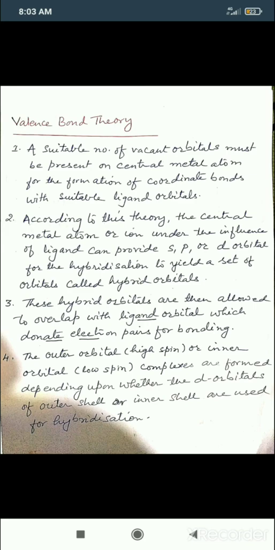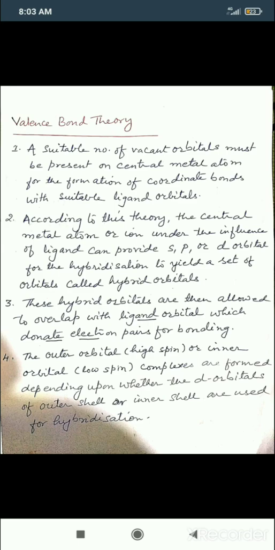It means if the ligand attacks the central metal atom, then the central metal atom will provide s, p or d orbitals for the hybridization. If the ligand attacks the metal, then only it will provide s, p and d orbitals for the hybridization to give a set of orbitals called hybrid orbitals.